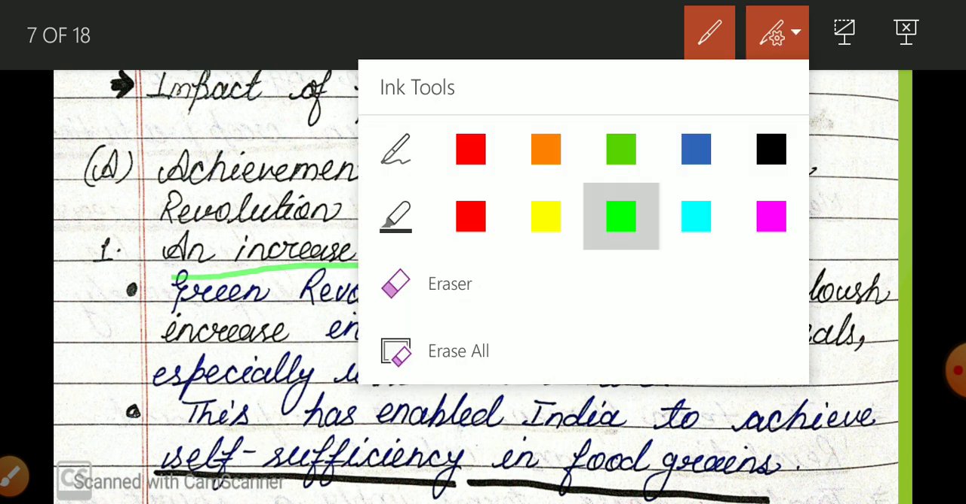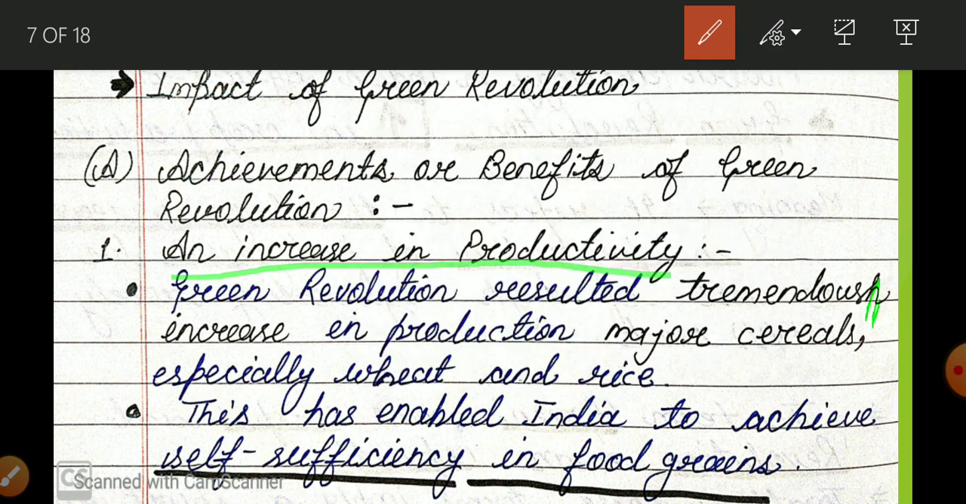There is one mistake, so correct it. There will be no H in the spelling, so correct it. So the green revolution resulted in a tremendous increase in production of major cereals, especially wheat and rice. And what is its result? We achieved self sufficiency in food production, the target of self dependence in food grains. I had told you about the long term goals: growth, modernization, full employment, equity and self reliance or self sufficiency. So that target we achieved in food grains.